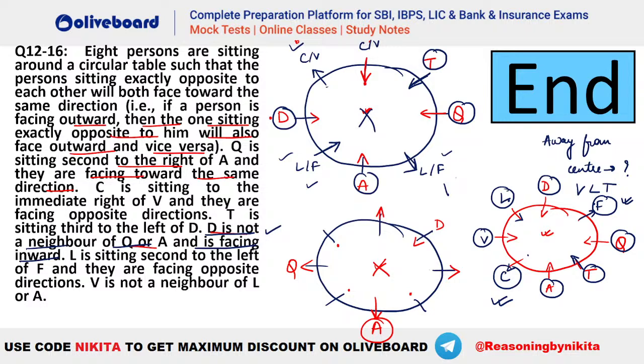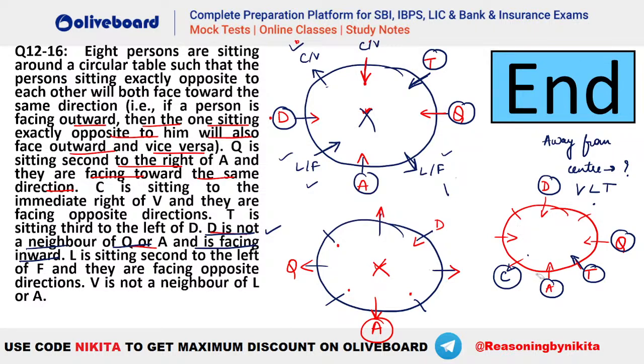But V is not near L. Okay, V is not a neighbor of L. Then we have a problem here. So that means there is a problem in this situation. We have missed a case. Let's see. So this should not be VL F here.